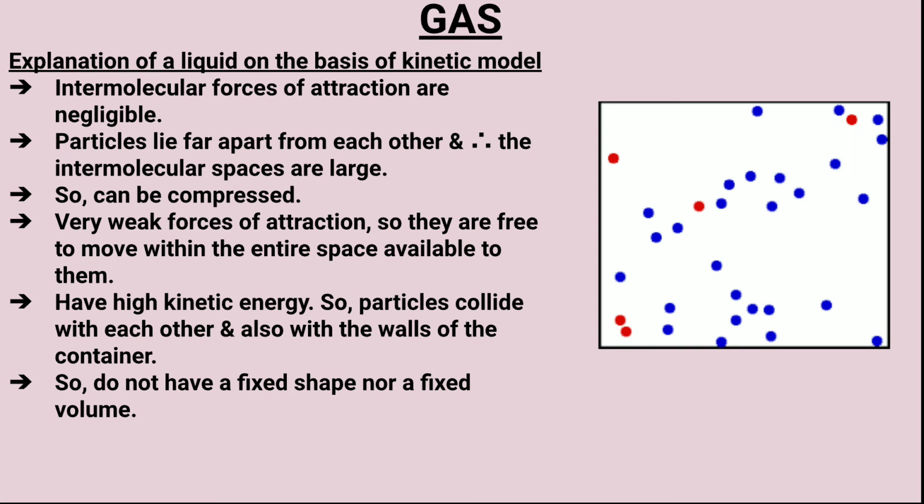Then explanation of the gas on the basis of the kinetic model. Their intermolecular forces of attraction are negligible. Particles lie apart from each other, therefore the intermolecular spaces are very large, so they can be compressed very easily. Their forces of attraction are very weak, so they are free to move within the entire space available to them. As the molecules are moving randomly, they have high kinetic energy, and the particles collide with each other, also with the walls of the container. So they do not have a fixed shape nor a fixed volume.